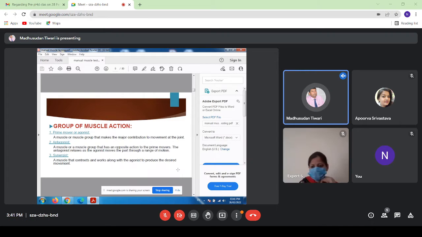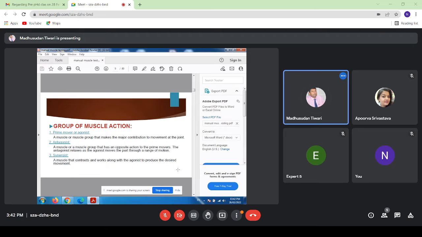There are three types of muscle action. First is prime mover or agonist, second is antagonist, and the third is synergist. The agonistic type of muscle action is defined as a muscle or muscle group that makes the major contribution to movement at the joint. These are the prime movers. Antagonists are the muscle or muscle group that has an opposite action to the prime movers.